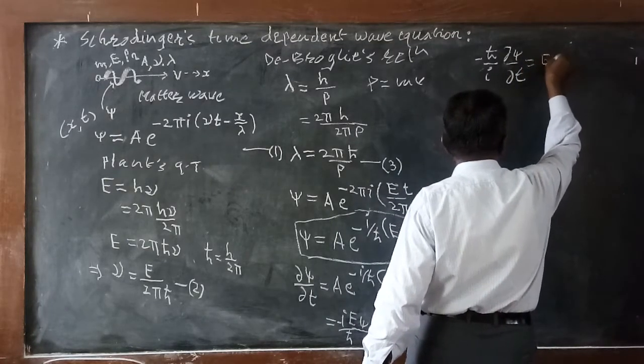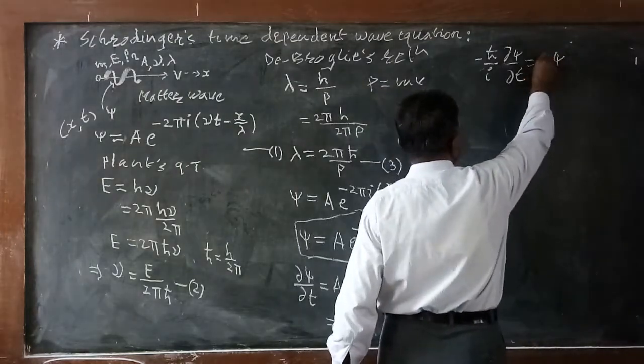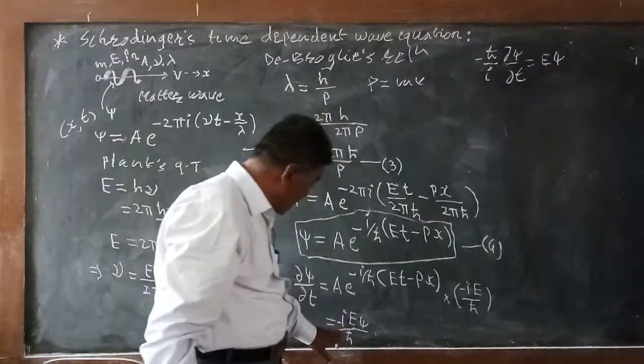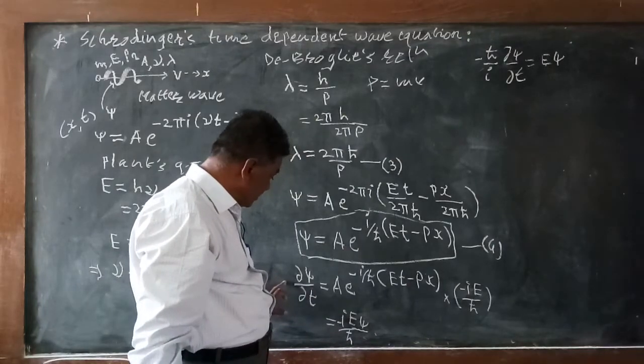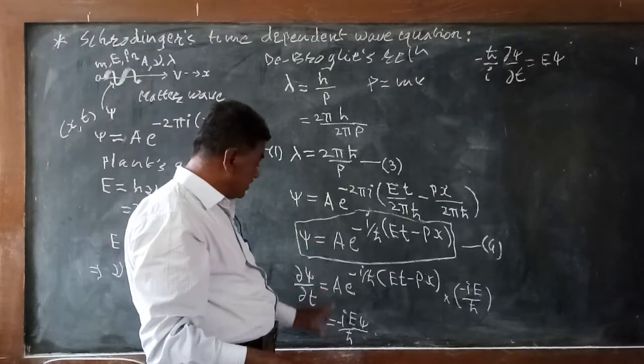So we will convert in terms of E psi: minus h cross by i, delta psi by delta t, as it is, equals E psi.